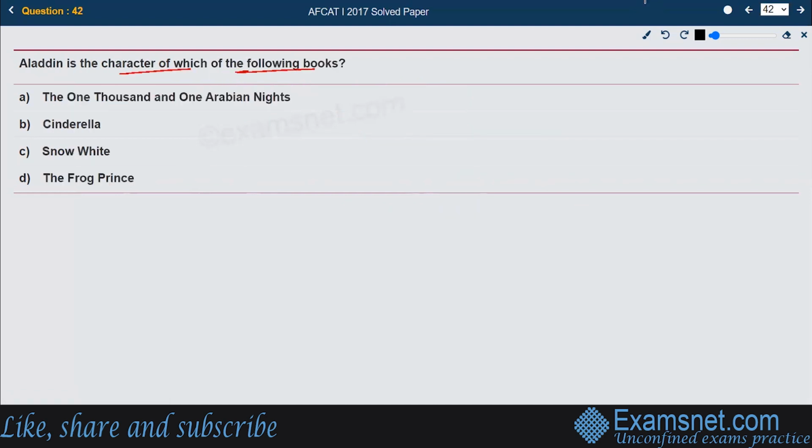Aladdin is the character of which of the following books? That is the next question. The right answer is 1001 Arabian Nights. That is the right answer. There is where the character Aladdin has been taken from. It is a collection of Middle Eastern folk tales.